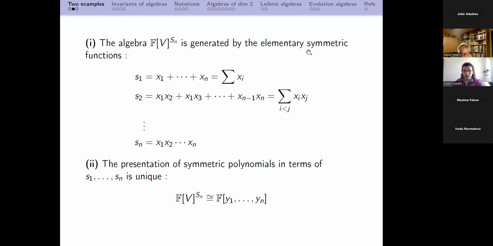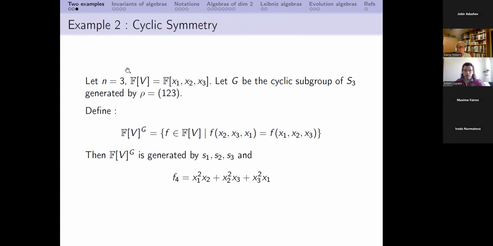We know the generators, which are the elementary symmetric functions. We know that this algebra is isomorphic to a polynomial algebra in n variables. So it is a very trivial, classical example. Let me consider another easy example, but maybe not so trivial.